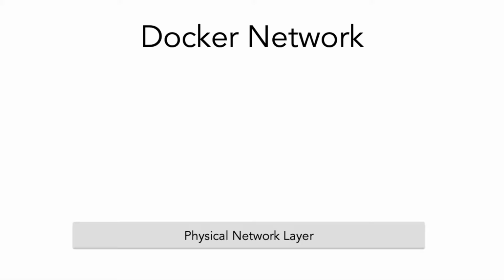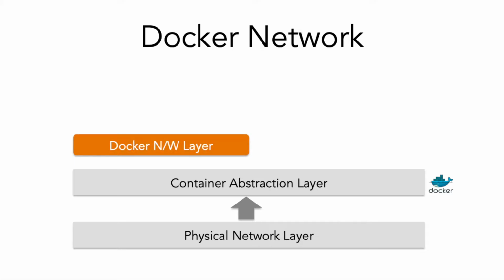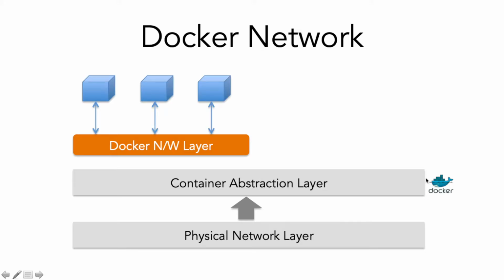The way Docker networking works is that we have this physical network layer, which is the network hardware in the hardware layer. And then we have this container abstraction layer provided by Docker. Now, this Docker daemon creates a Docker network layer. And this network layer talks to the physical network layer underneath. This communication is done by the Docker daemon. So when you start containers, the containers are created on the Docker network layer, not on the physical network layer.